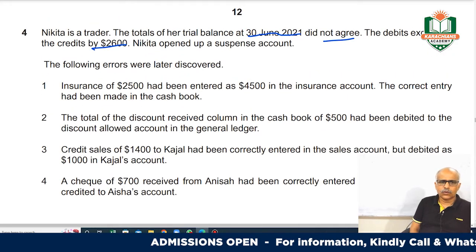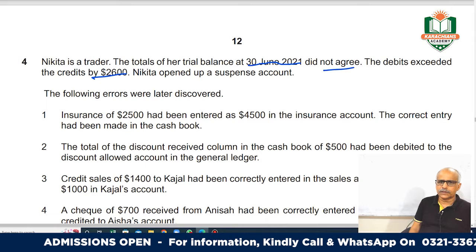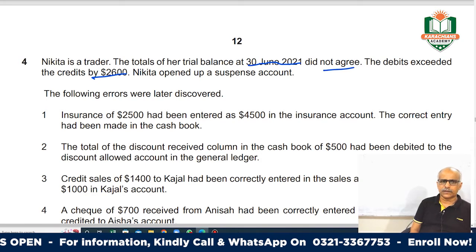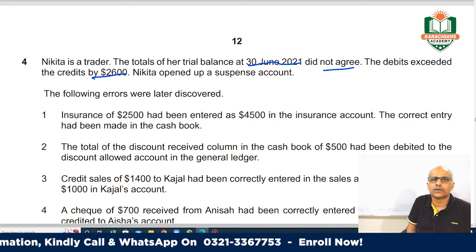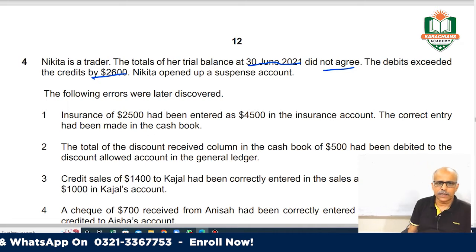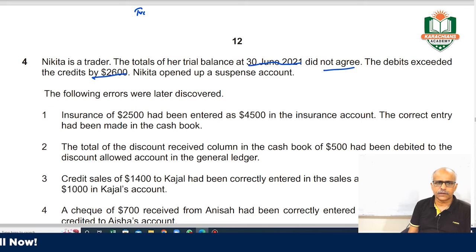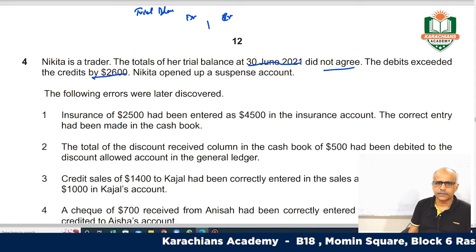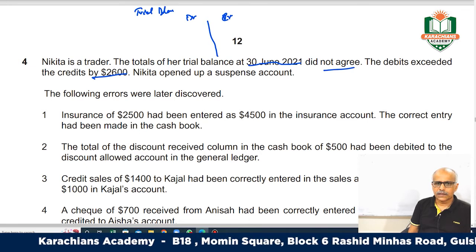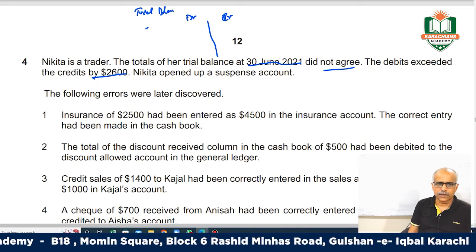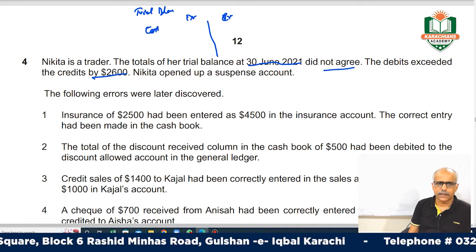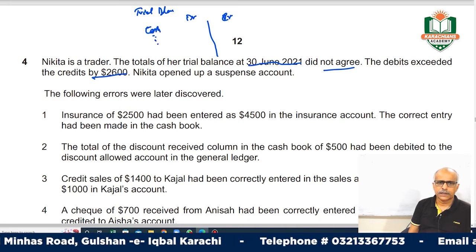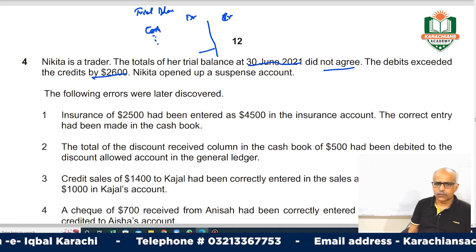Okay, so this is a question that your trial balance is out by 2600. First you have to understand what has happened. Your trial balance has a debit side and a credit side, with items like cash, bank and so on, and the total.